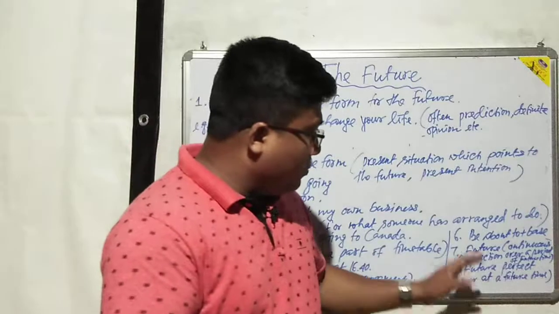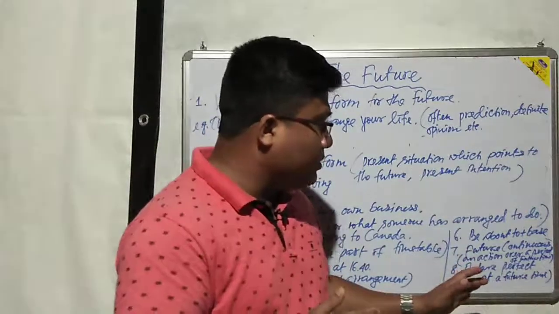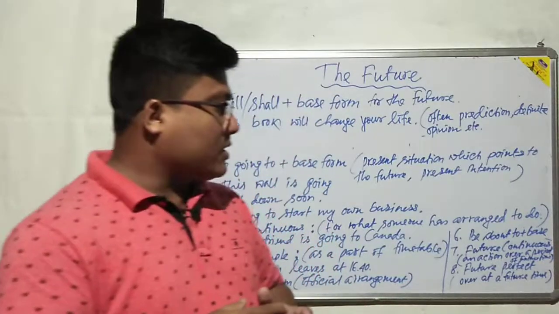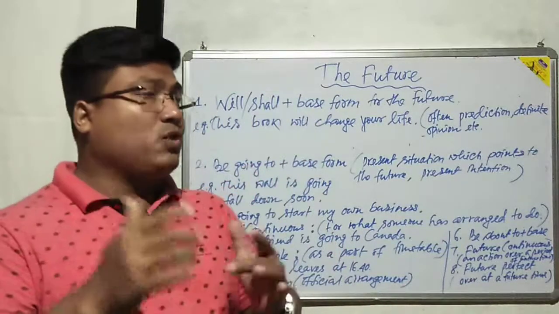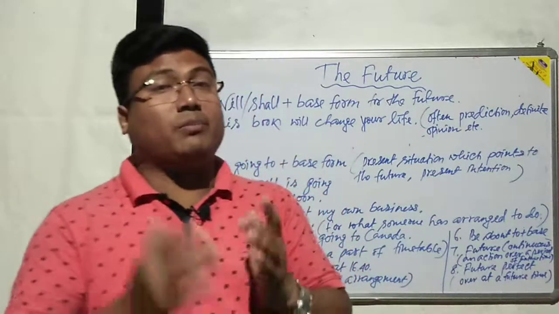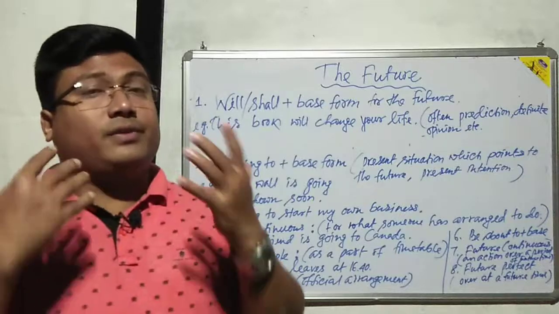We use this formation to refer to any action which will be over, which will be completed at a future time.